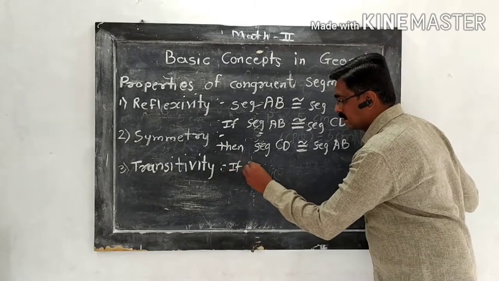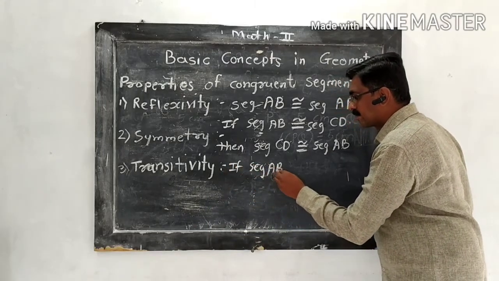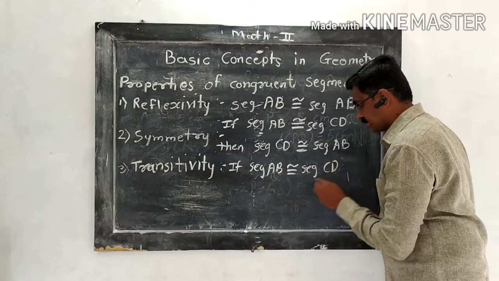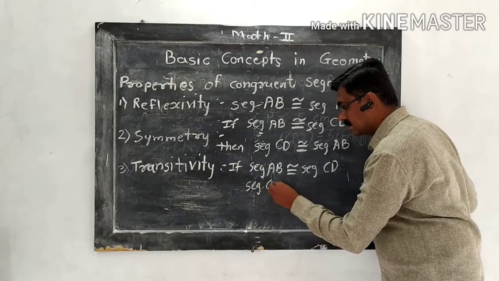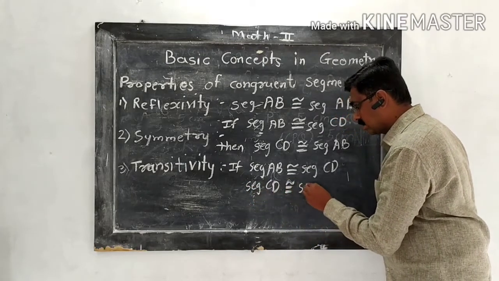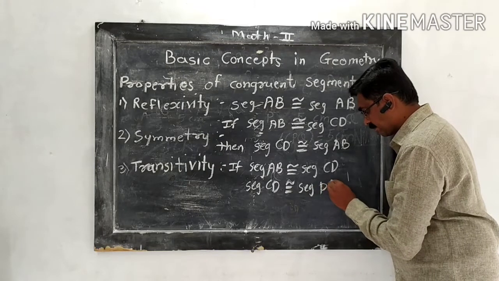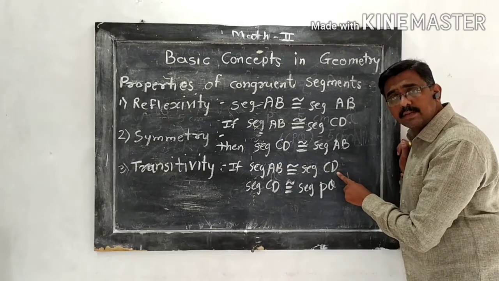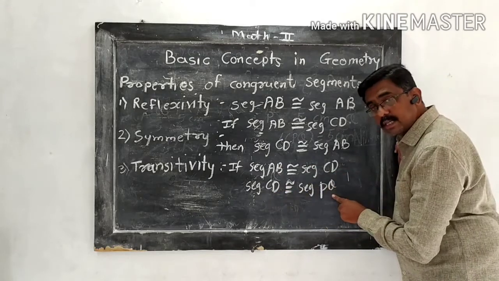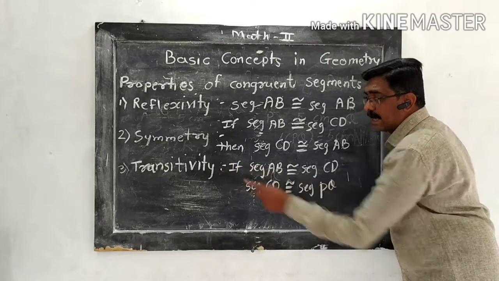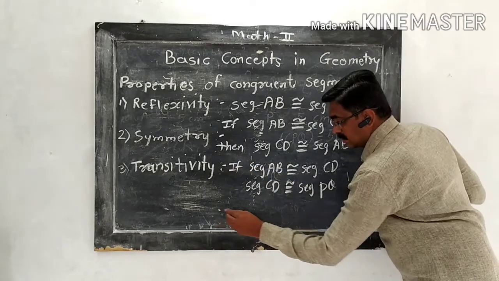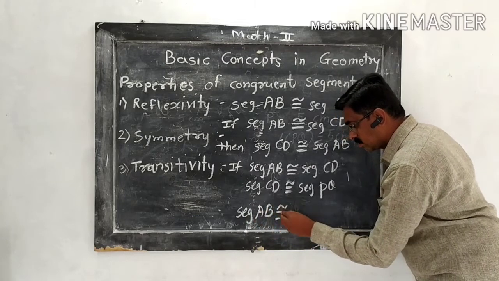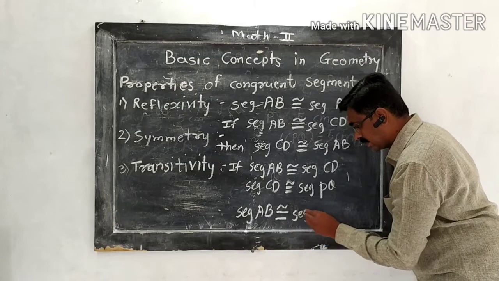And now the third one, the transitivity. If segment AB is congruent to segment CD, and segment CD is congruent to segment PQ, so here the first segment is congruent to the second segment, and the second segment is congruent to the third segment, then according to the transitivity, we can say segment AB is congruent to segment PQ.